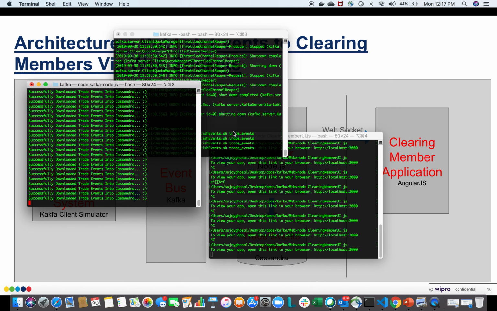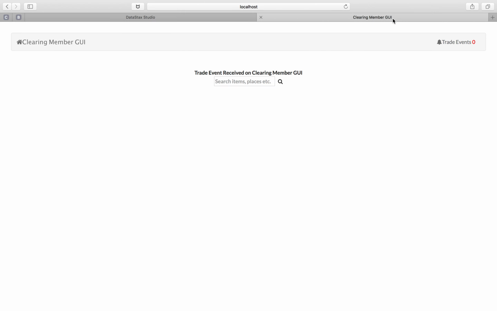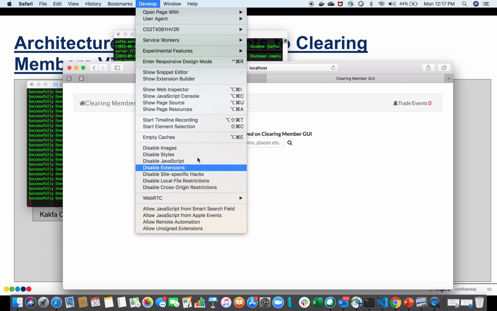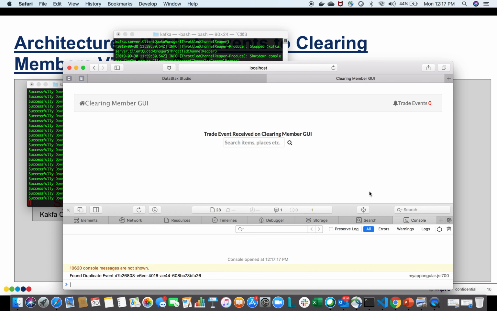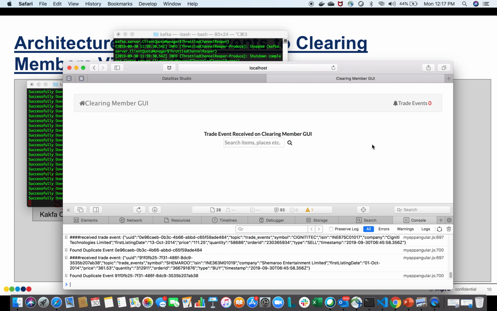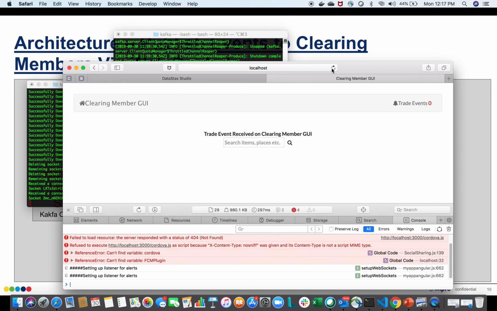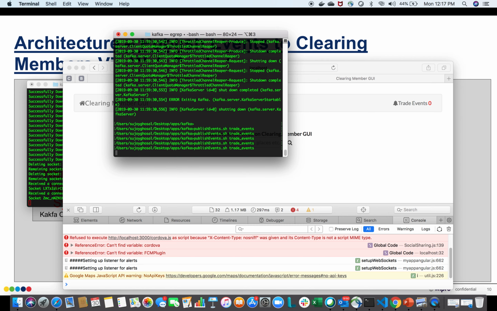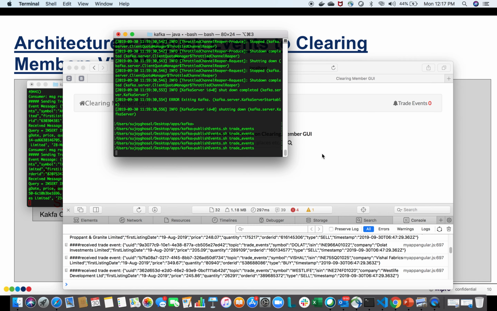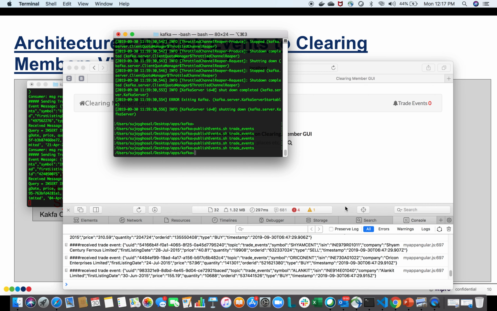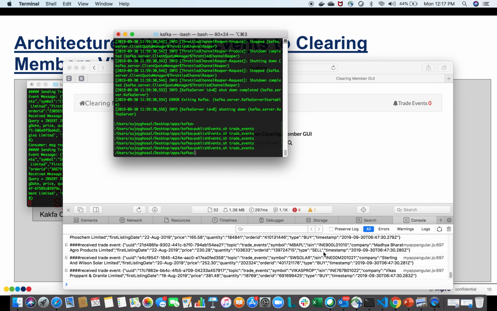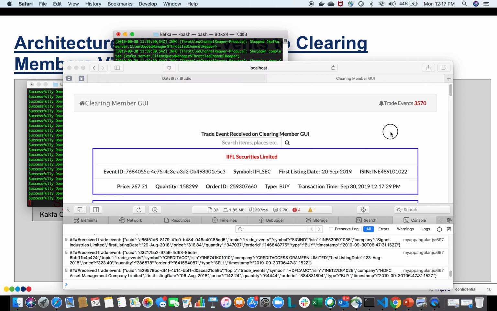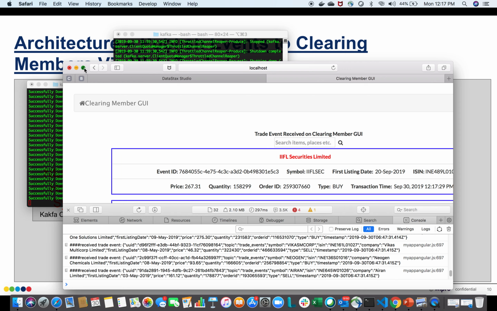And since the same events are getting pushed out to the web application itself, we can see in the logs here that it's receiving on the web application side as well, right? So if we run the same publishing event once more, just to see how the web application also receives the same events through the WebSocket channel, and as the logs scroll here, we can see, and then we have a display on the Angular GUI.